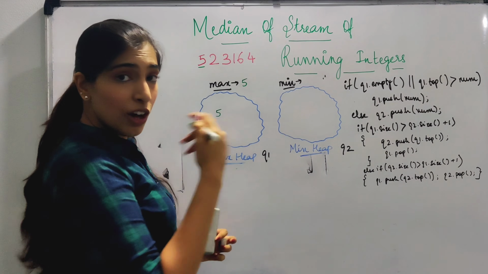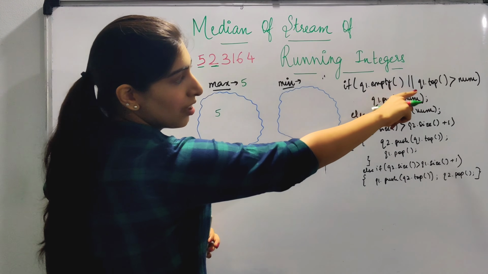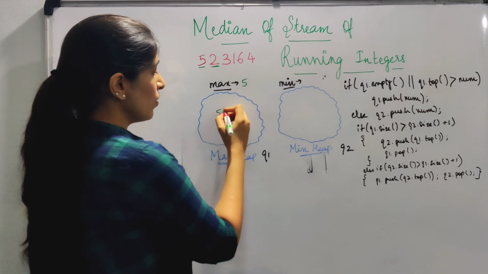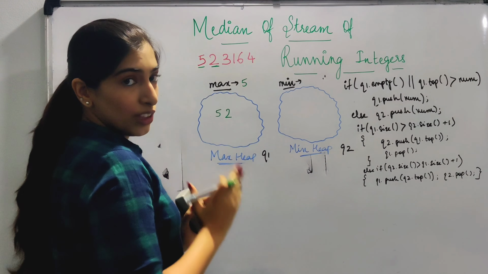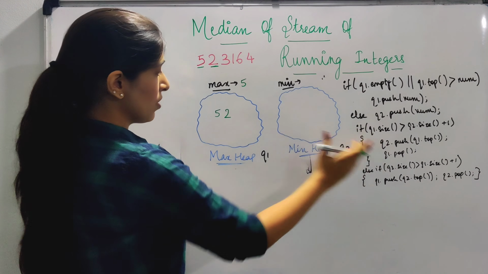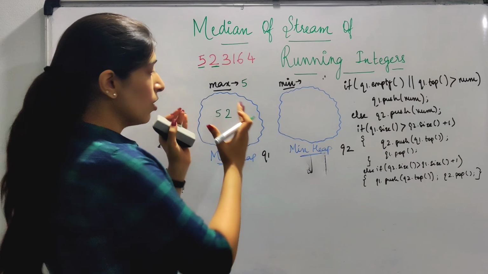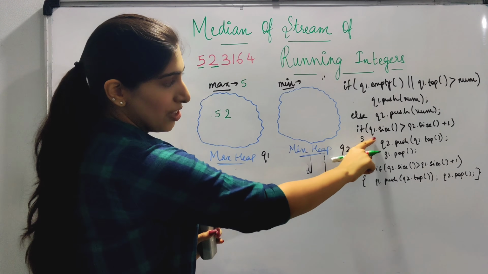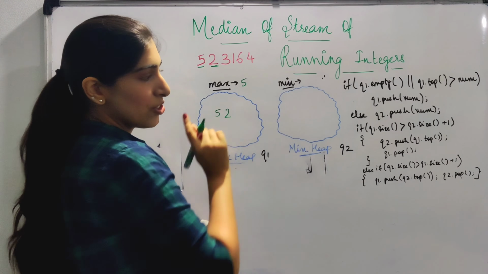Okay, it's fine. Now when we come to the second number, 2 has come. Which condition are we in? Over here only, because 2 is still less than Q1.top, which is 5. So we push 2 over here only. The maximum is not updated, but 2 is in the max heap. But now the difference of sizes has come, right? Because there are 2 numbers over here and 1 number over here. To get the middle element, we have to make sure that the sizes have a maximum difference of 1. So we are in the condition that Q1's size is greater than Q2's size plus 1. Why? Because the size over here is 0, and the size over here is 2.